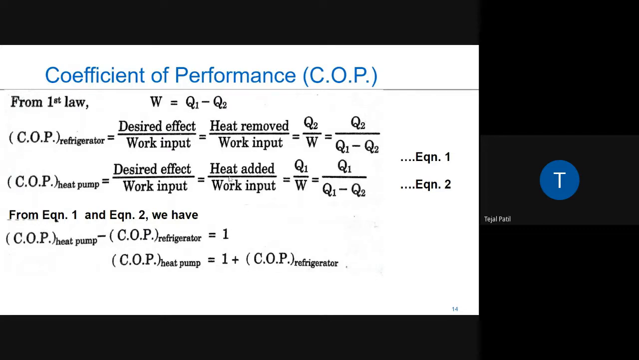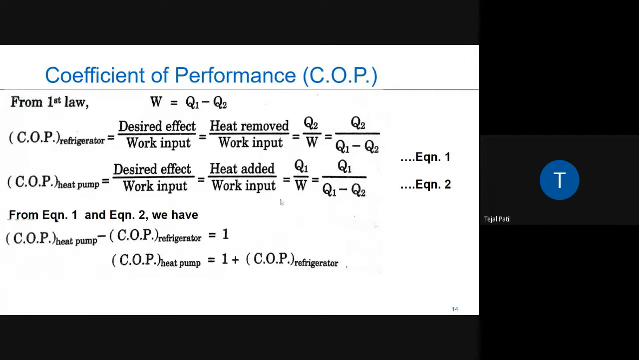Now, as we have seen, in the heat engine, to measure the performance we use the thermal efficiency, while in the heat pump or the refrigerator, to measure the performance, coefficient of performance is the term. Now, what is the coefficient of performance? Coefficient of performance is the ratio of the desired effect to the work input.